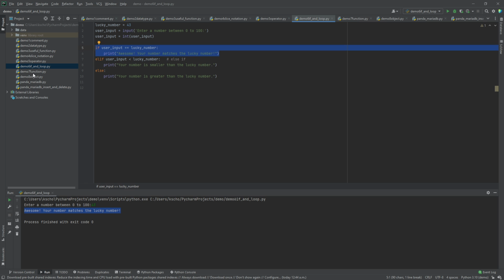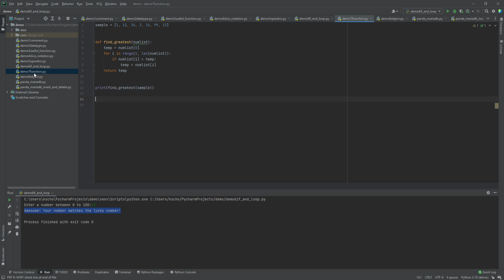Okay. And the next demo will be the function. This is the basic structure of a function. We use the keyword def to define the function, and the following will be the function name. The brackets indicate the arguments. For this one, I will have one argument. Notice that in Python, we don't need to specify the type. We just need to give the name of the argument.